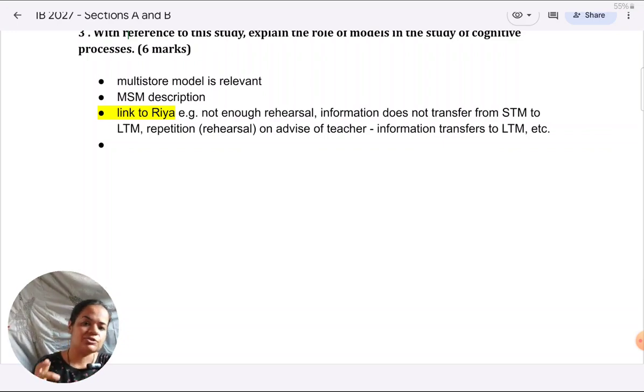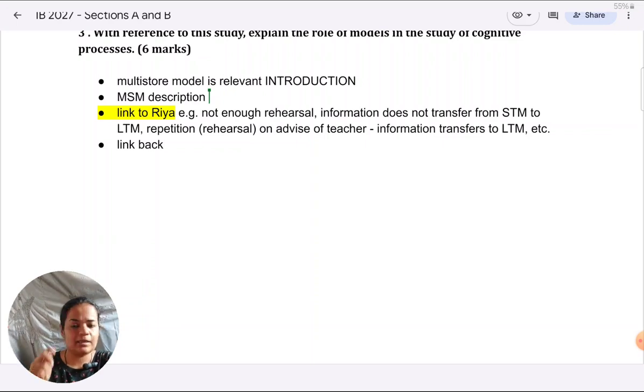So what is the structure here? Not very different from the description SAQ, but that subtle difference is what counts the most. So first we give an introduction, again just pointing out this is what we are going to give, and this is the behavior we have selected. So this is the model that we have selected in this case. Then we give a description of the MSM, which is like putting down those points which are going to be relevant to explaining this particular scenario, not everything about MSM. So relevant information about the concept or theory is what we give next.